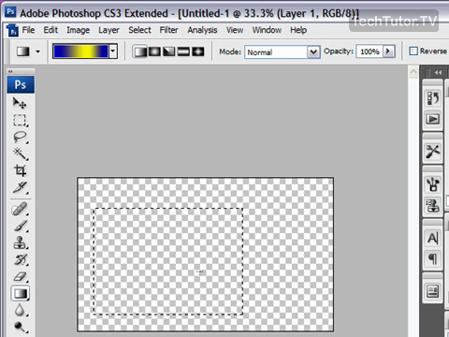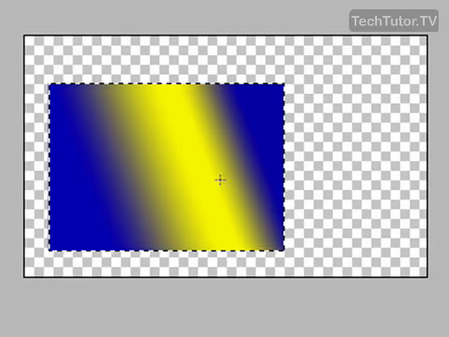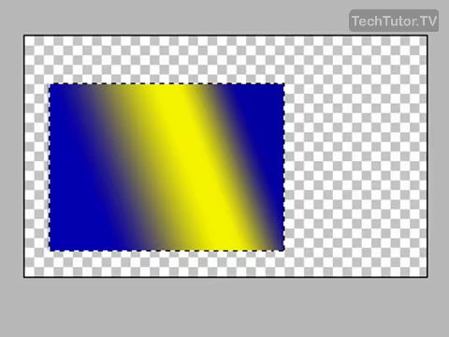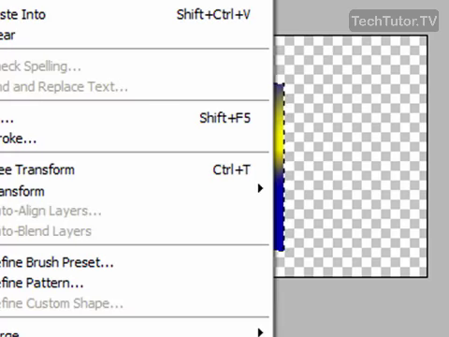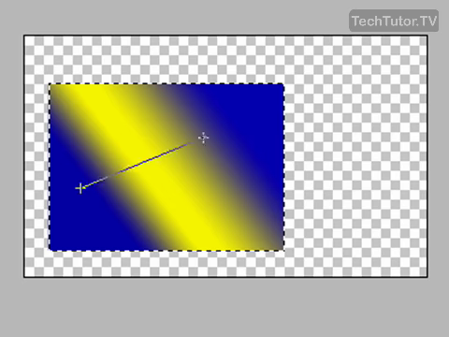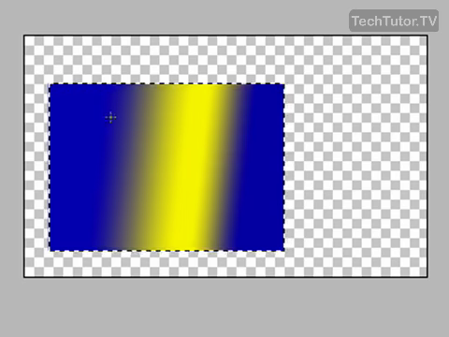And then you're basically going to draw. You could draw it this way, you could draw it at an angle, and it's all going to change the look of your gradient. Then release your mouse and it's going to add a gradient. You can use your edit and step backward to try it in different directions to see how it looks. You can also apply one and then apply one on top of the other one, and it's simply going to change it. So that's how you can apply a gradient in Photoshop.